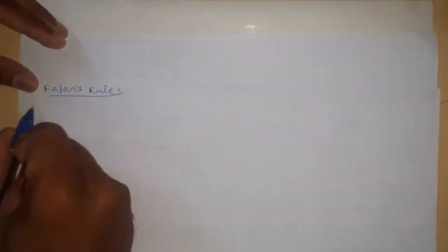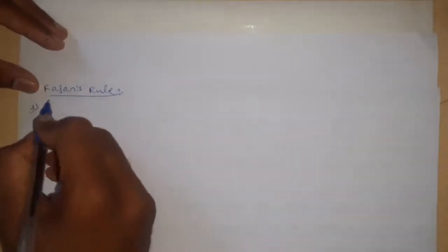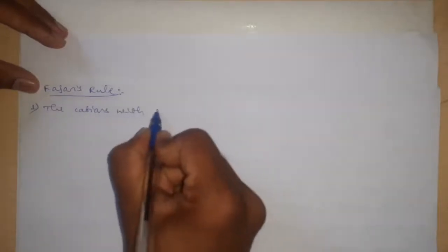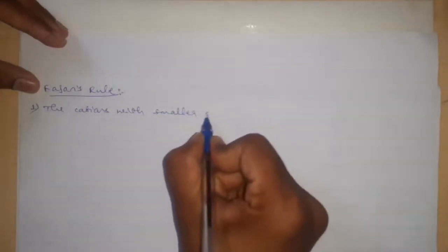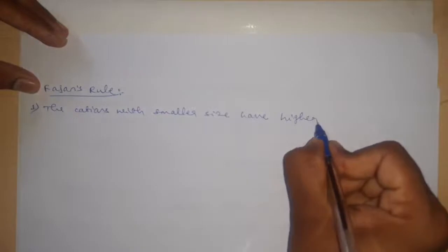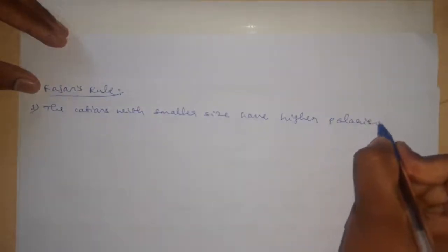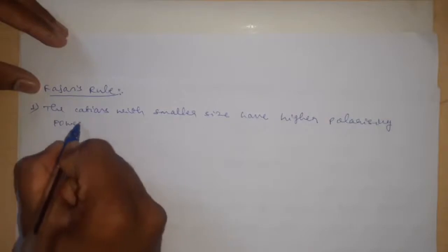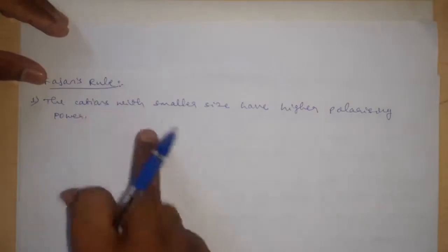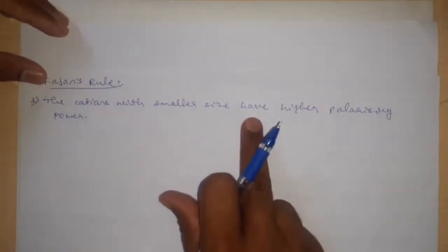There are some rules of polarization which are called Fajans' rules. Let us discuss the rules one by one. The first rule of polarization, that is Fajans' rule, is: the cations with smaller size have higher polarizing power.